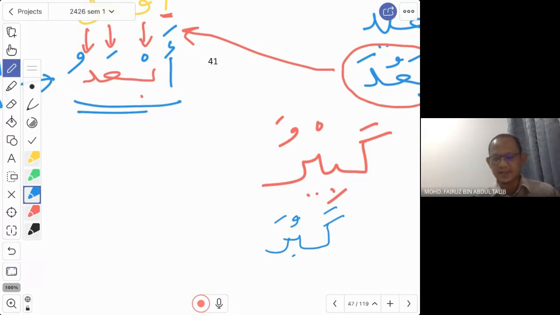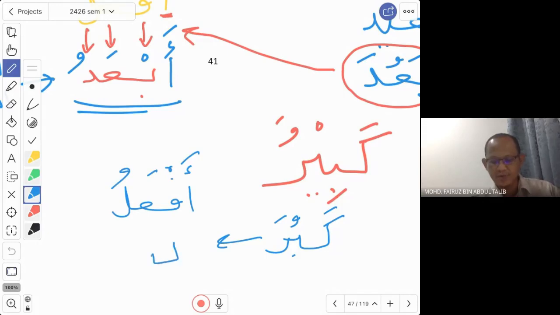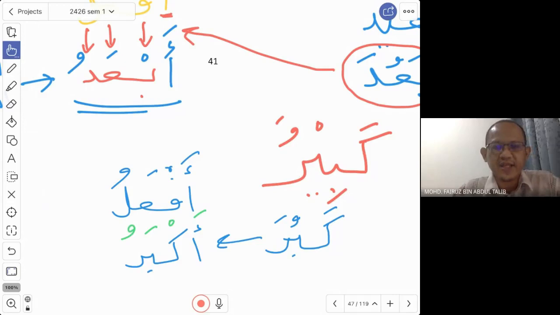Okay. So since this is the root word, we change this to af'al. Again, as usual, fa, ain, lam is the root word, kaf, ba, and also ra. And we add the alif. So how do you read the word? Af'alu. Here it becomes akbaru. So now we have the isim at-tafdil. This is the same word that we say in Allahu Akbar. Allah is the greatest. So that is the isim tafdil.